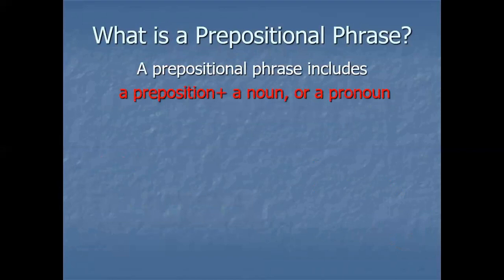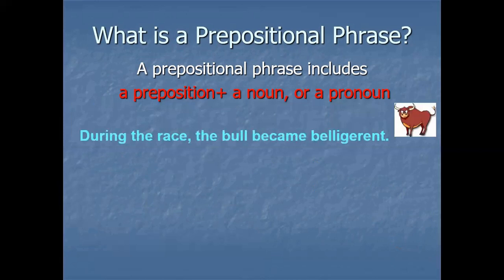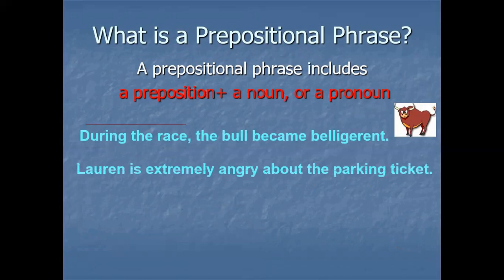A prepositional phrase includes a preposition, then a noun or a pronoun. For instance, during the race. If we focus here, what do we have? A preposition, and the race is a noun. So this is a prepositional phrase. Why do we call it a prepositional phrase? Because such a phrase starts with what? With a preposition.